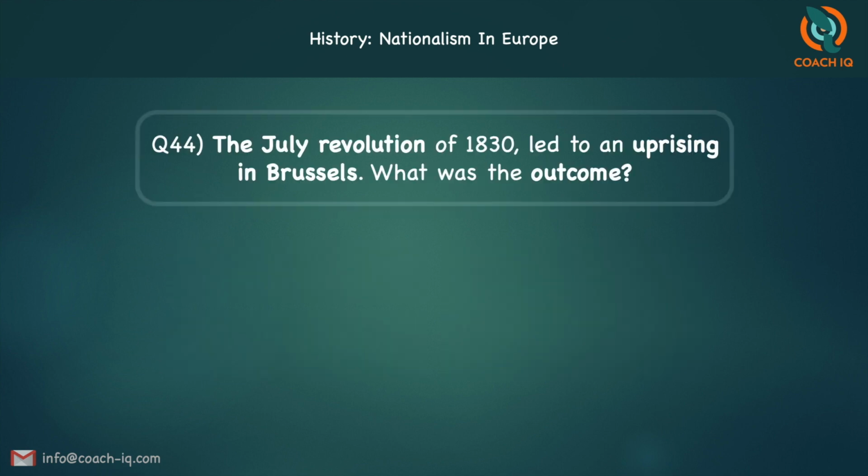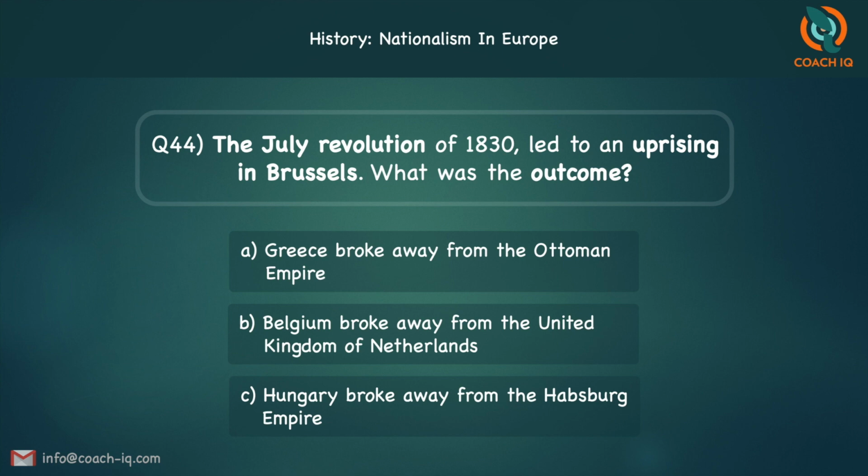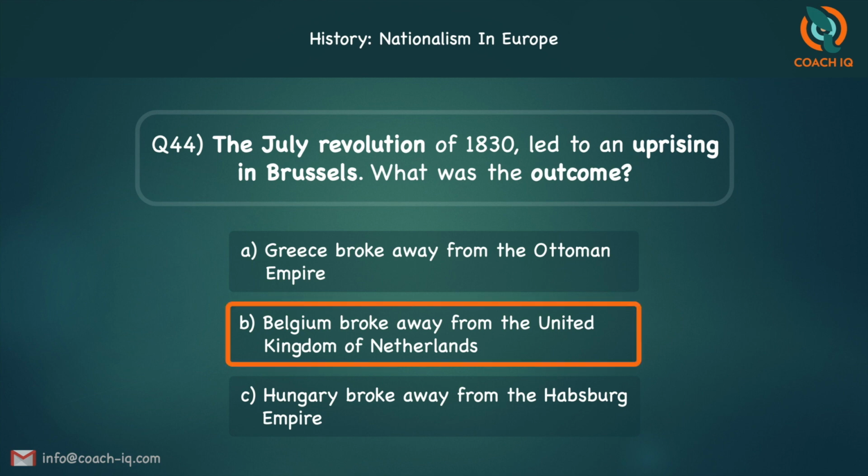The next one, the July Revolution of 1830 led to an uprising in Brussels. So, what was the outcome? Greece broke away from the Ottoman Empire, Belgium broke away from the United Kingdom of Netherlands, or Hungary broke away from the Habsburg Empire? The answer is B. Belgium broke away from the United Kingdom of Netherlands.